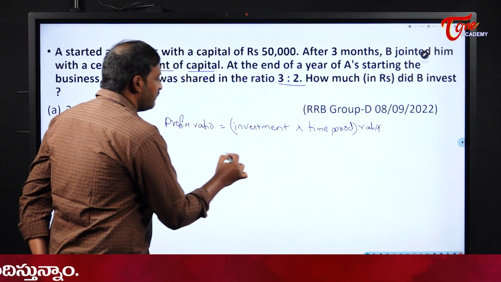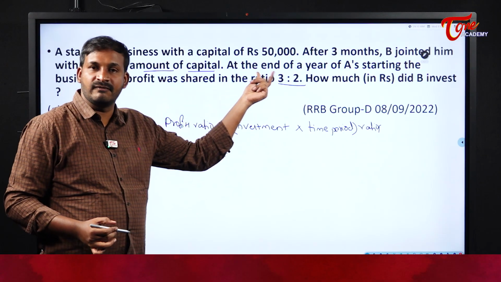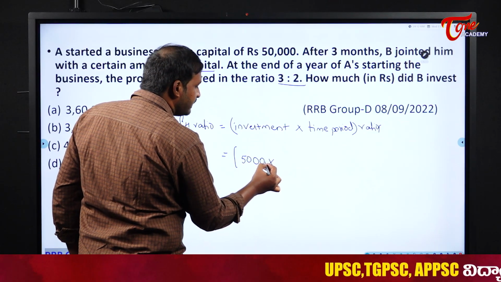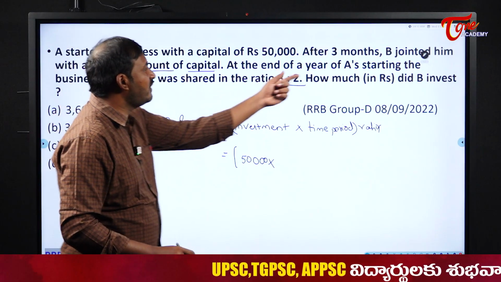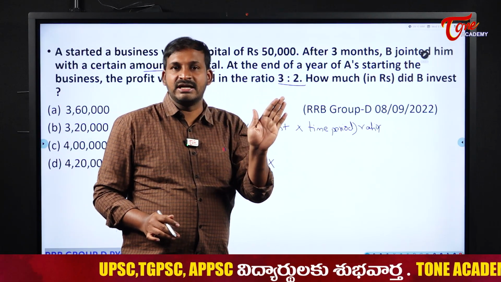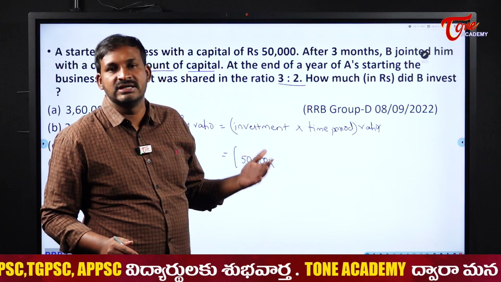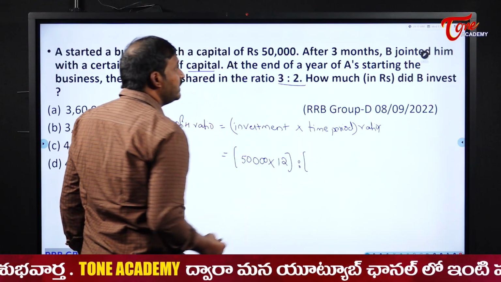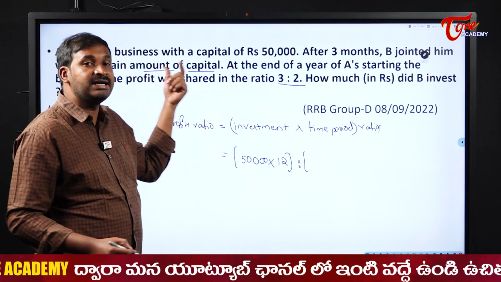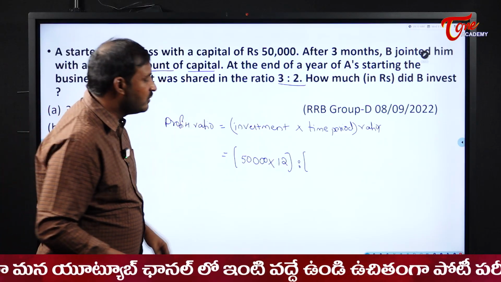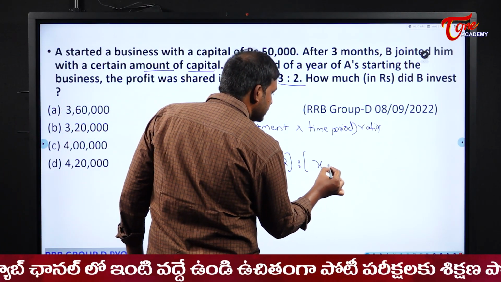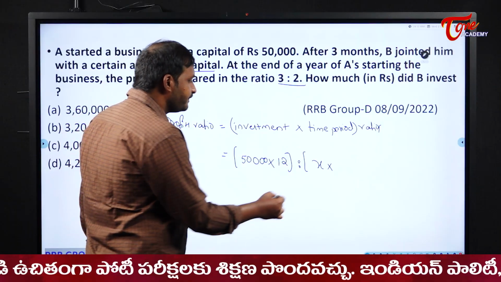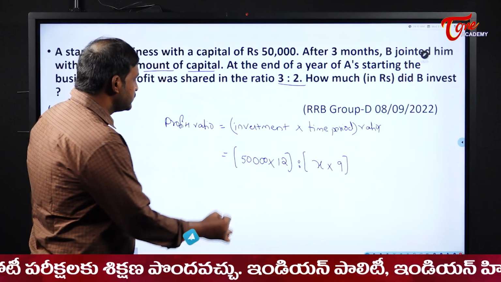Okay, so now see here. What is the investment of A? A started the business with a capital of 50,000. This is A's investment. And what is the time period he is investing? At the end of the year of A starting the business. That means A has started the business, and at the end of the year means how many months does he invest? 12 months, 1 year or 12 months. When it comes to B, after 3 months B joined him with a certain amount. We don't know what that amount is here, so we will assume it as X rupees. And he joined after 3 months, right? So his investment will be only for 9 months. X into 9.